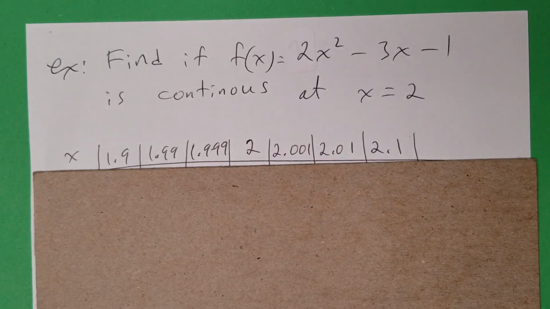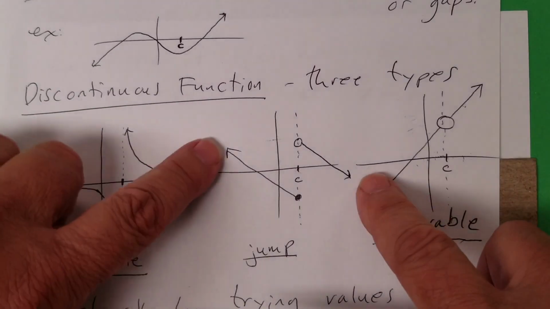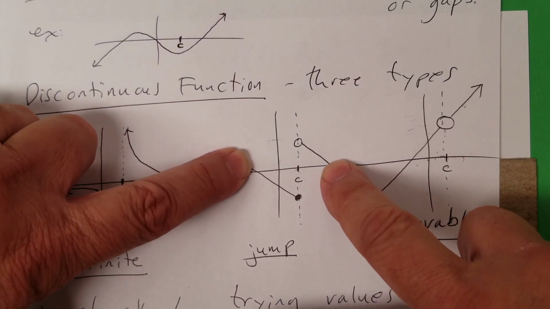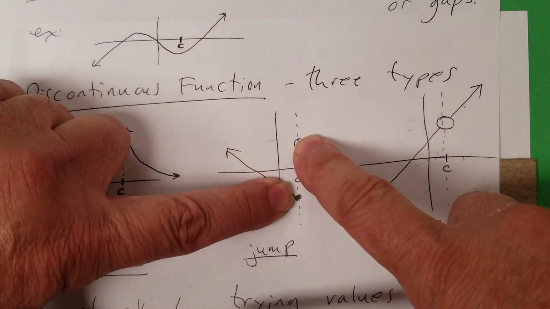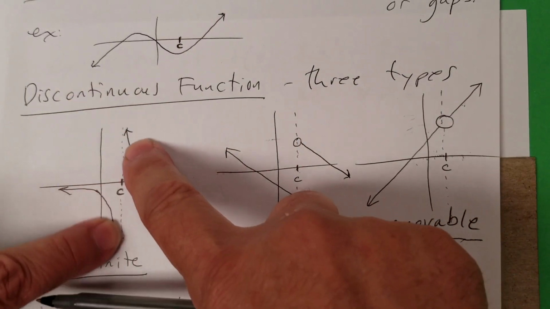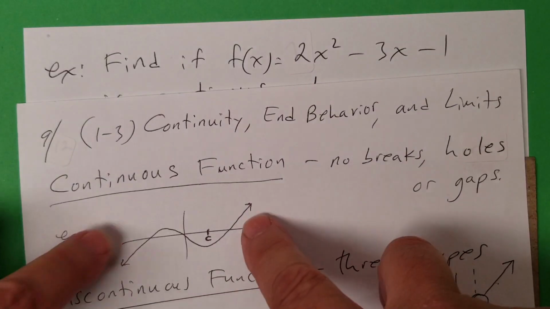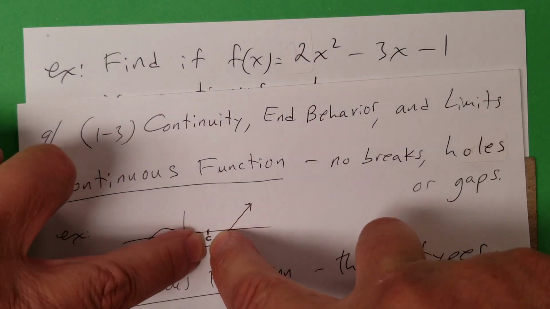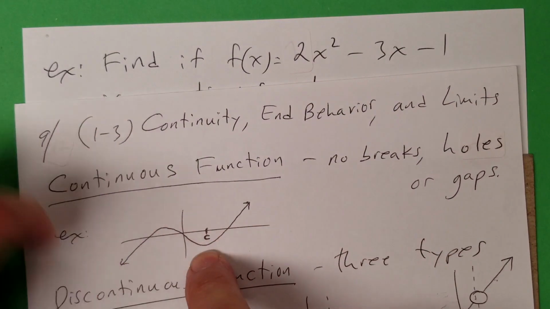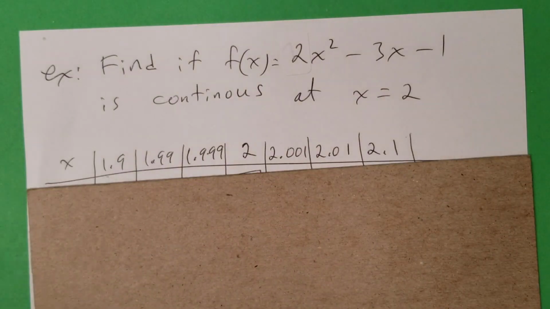Right? Look at this. Go back to this. If we go from left to right, look, they're not going to the same point. But these are, look, they're going to the same point. So this is continuous. So what about our situation? Is it continuous at 2? Well, let's see.